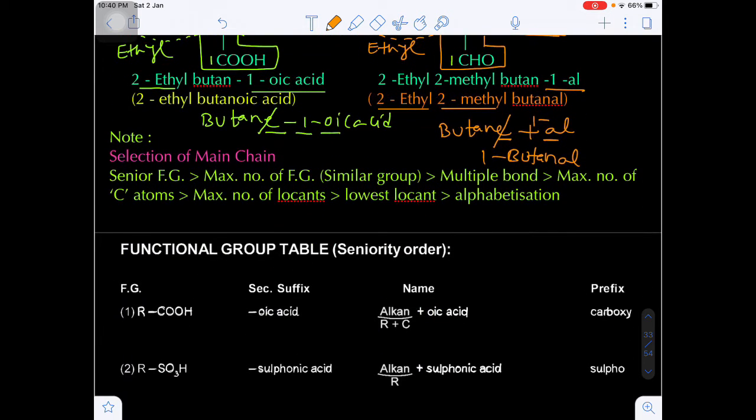Okay. Now this is a very important sequence for the selection of the principal chain, the main chain, nothing but the parent chain.